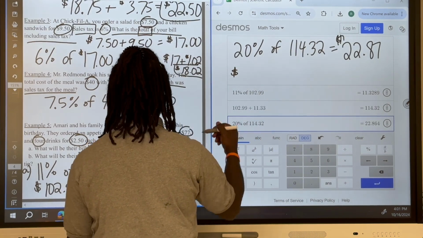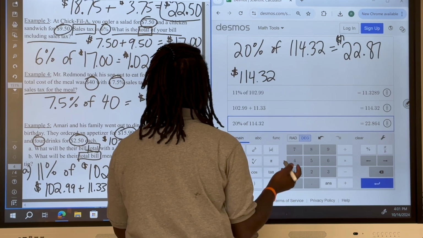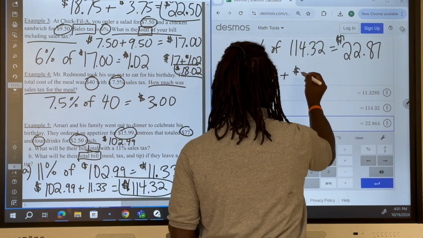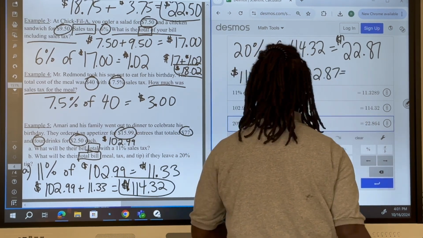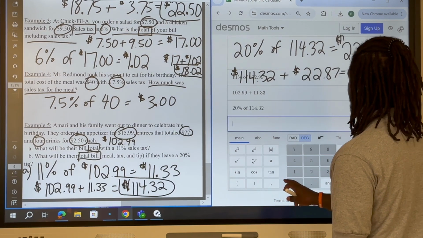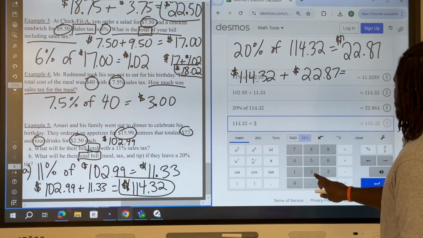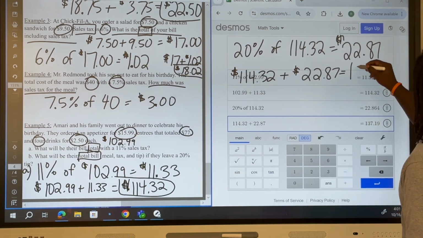So there's a lot of steps here, friends. I'm not gonna lie, but you can do it. All you gotta do is, again, we're continuing to just do the same steps, but we're having to do it a couple different times. All right. So then we got 114.32 plus $22.87, and that gives us 137.19.